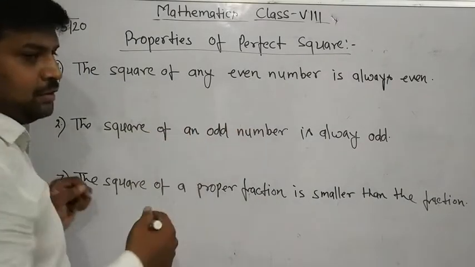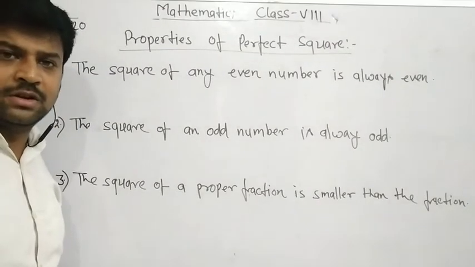You know what is an even number and what is an odd number.